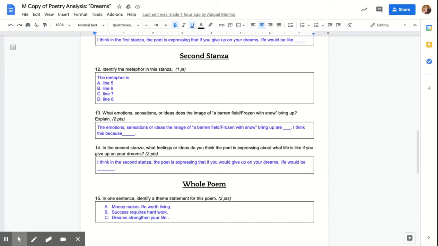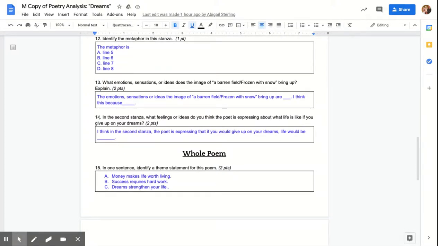Number 13. What emotions, sensations, or ideas does the image of a barren field frozen with snow bring up? Explain. Here's your sentence starter. The emotions, sensations, or ideas the image of a barren field frozen with snow bring up are blank. I think this because blank.